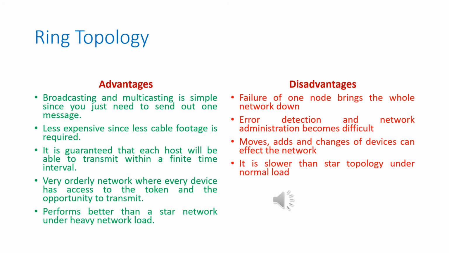On the other hand, the disadvantages of ring topology are: failure of one node brings the whole network down, error detection and network administration becomes difficult, moves, adds and changes of devices can affect the network, and it is slower than star topology under normal load.